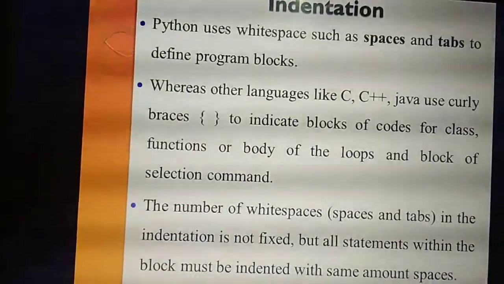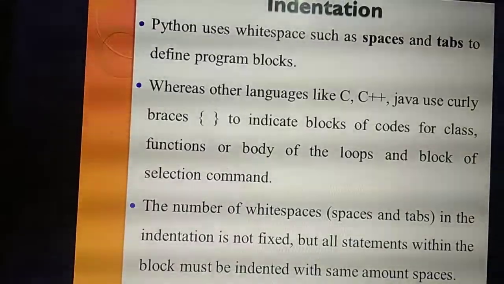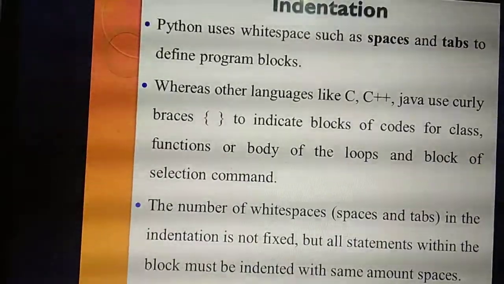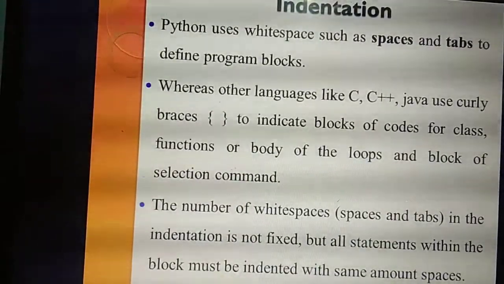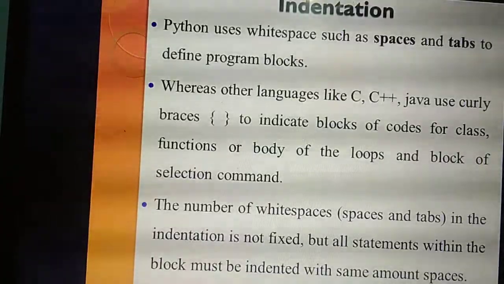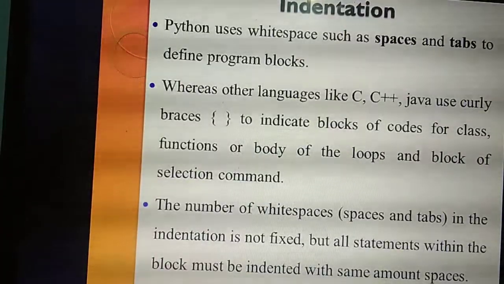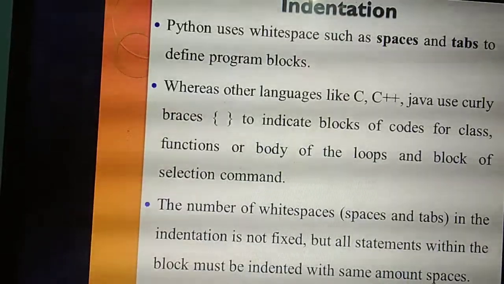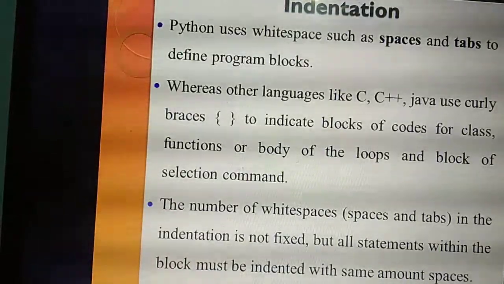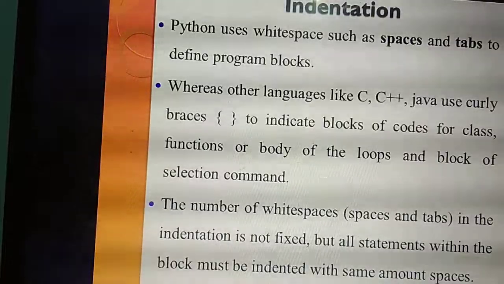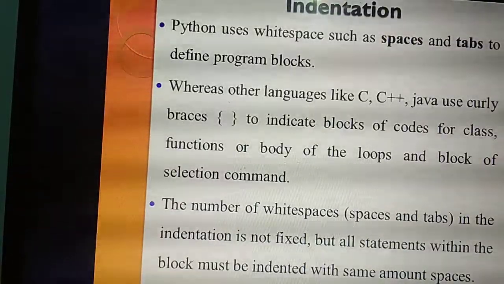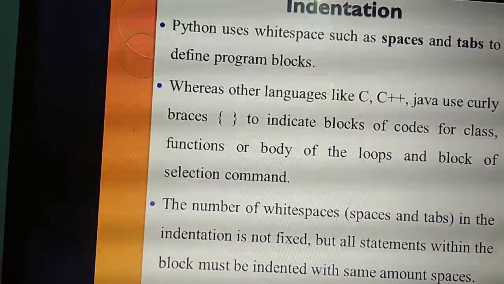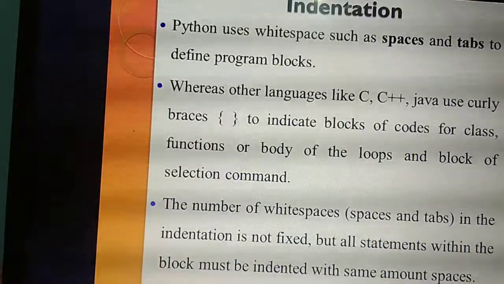So listen students, what example did I say? In a C++ program, struct student, inside that you open the brace, int height, float weight, and then you close the brace. That we call a block. But in the Python language you do not give curly braces to represent that block.